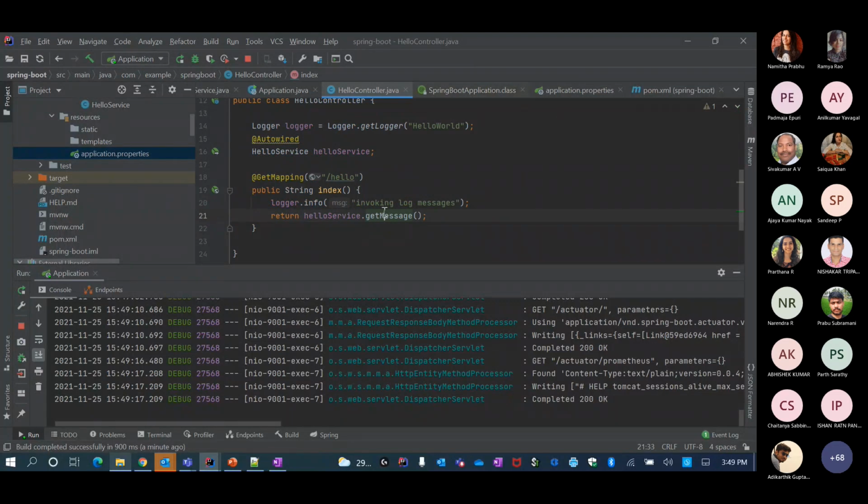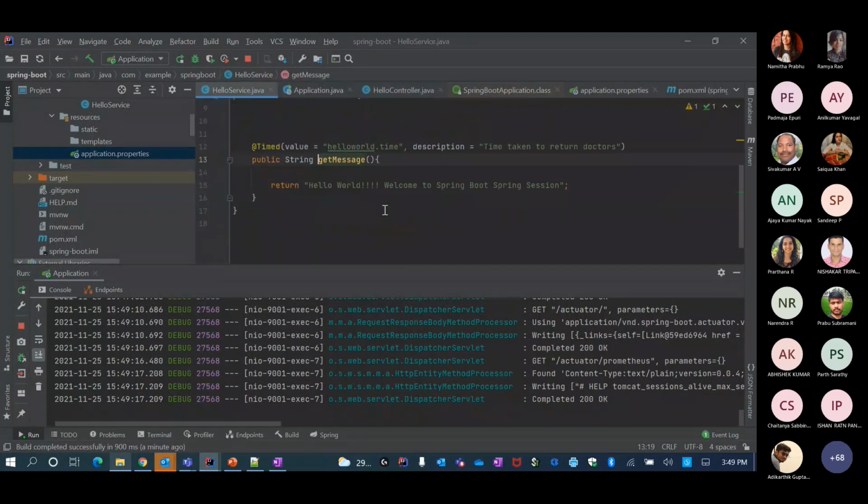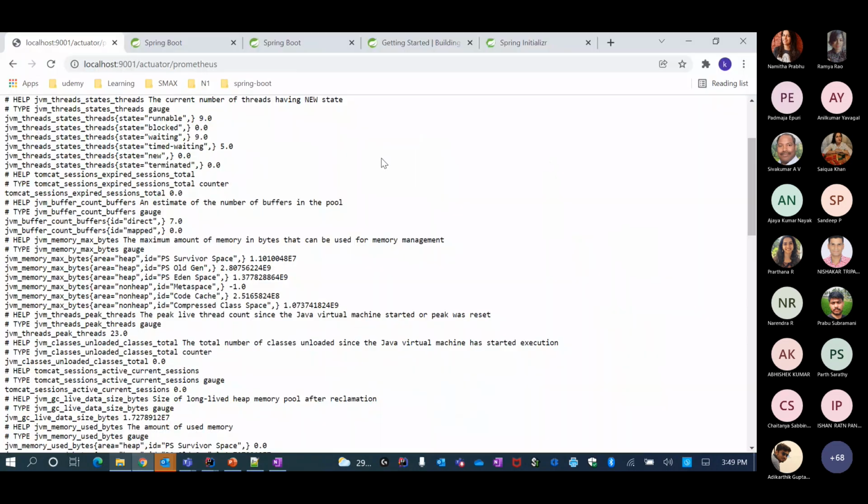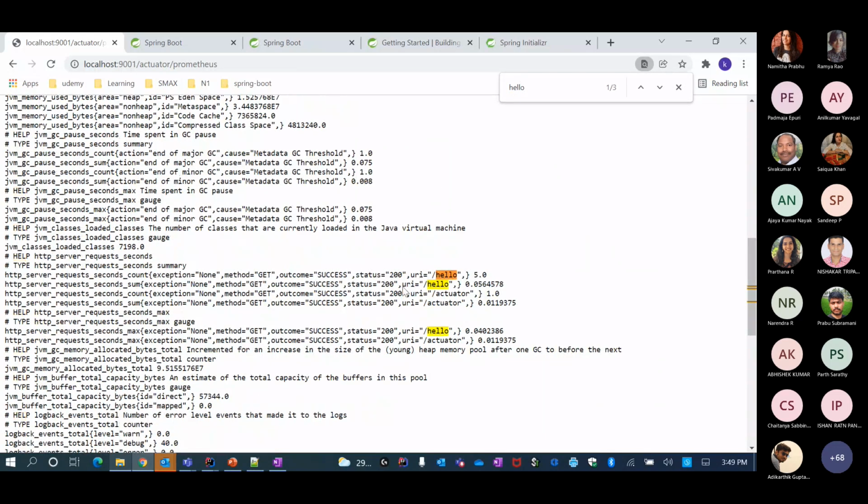So I just use that timed value, right? Basically it gives you the count of hits and the response time for this particular thing. So for the hello world, I invoked it, I think maybe not twice, I think 5 times. And this is the total time that it took in the 5 invocations.